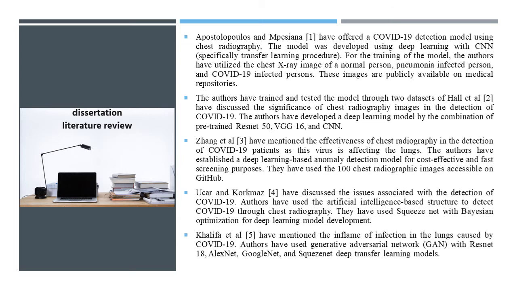There were also certain authors who made use of transfer learning techniques in combination with deep learning models such as ResNet 50, VGG16, and CNN. A couple of other authors worked on 100 such images obtained from radiology, and they detected the presence of the virus in the lungs. Most importantly, they were able to deduce a cost effective and fast screening based model.